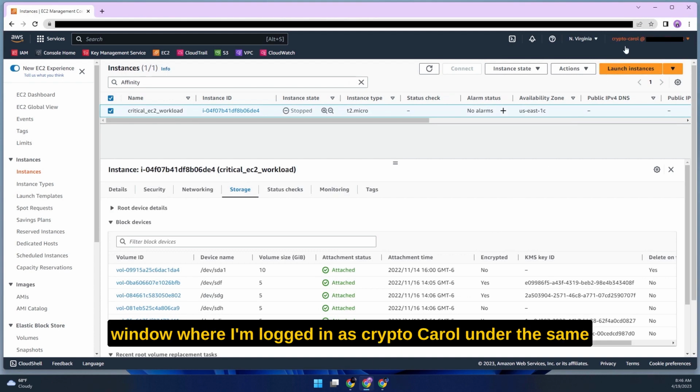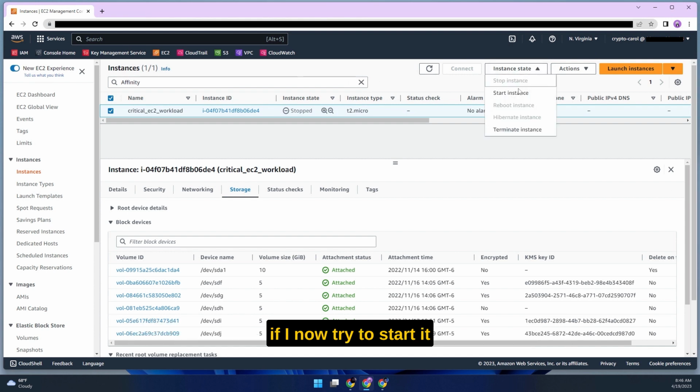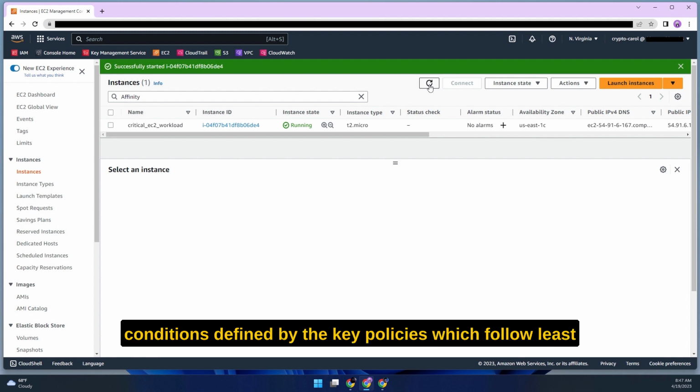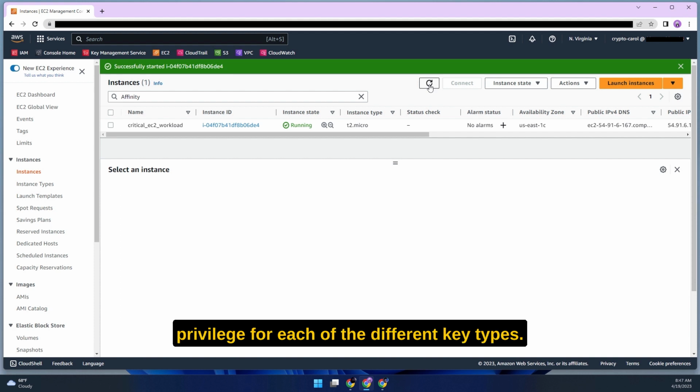Now, if I switch over to the second Chrome window where I'm logged in as Crypto Carol under the same AWS account and region, which has the same instance, and I try to start it, we get the same notification, but now if we refresh, we see the instance is in a pending state, and if we refresh again, the instance is now running. The reason is because user Carol has met the conditions defined by the key policies, which follow least privilege for each of the different key types.